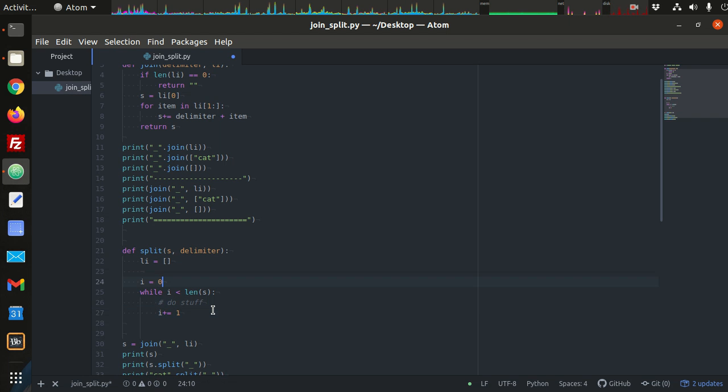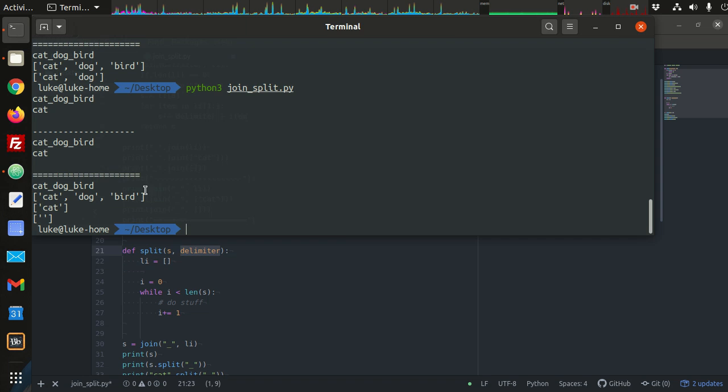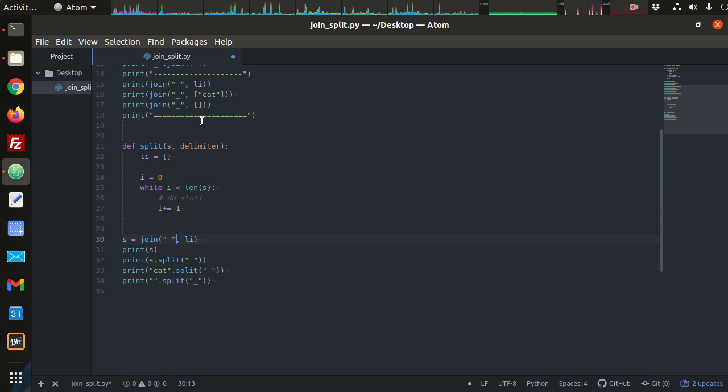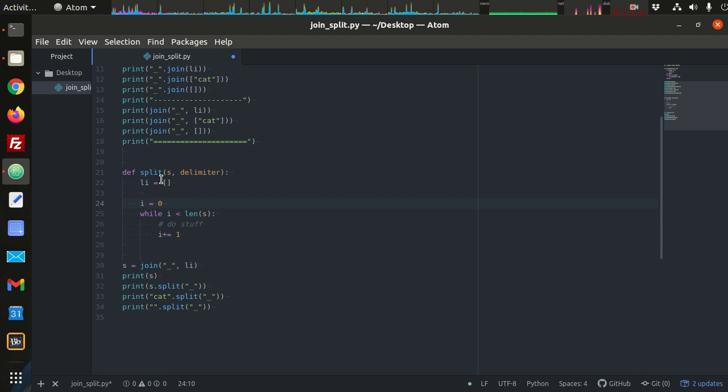Well, we need to locate the delimiters in this string, right? So keep in mind s is cat underscore dog underscore bird. So we need to search for that underscore. So in this do stuff section, the current character would be ch, and that's the character in the string s at index I. Indexing starts at 0, that's why I starts at 0.